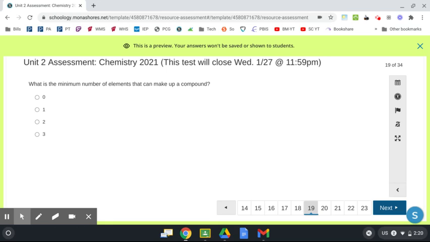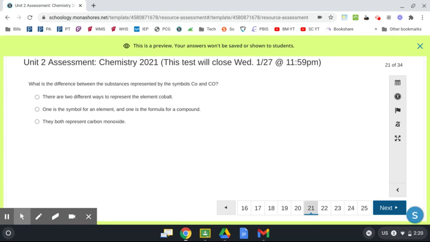What is the minimum number of elements that can make up a compound? 0, 1, 2, or 3? All of the following are compounds except: Ni, NaCl, CO, CHI, L, CHL.